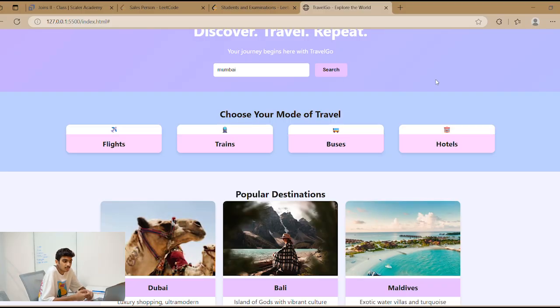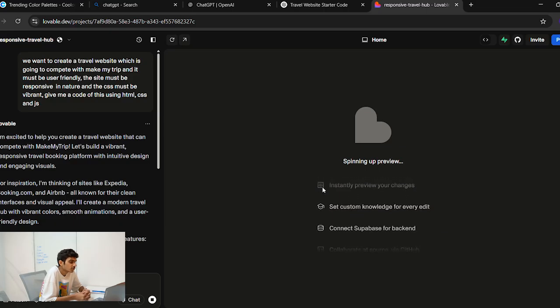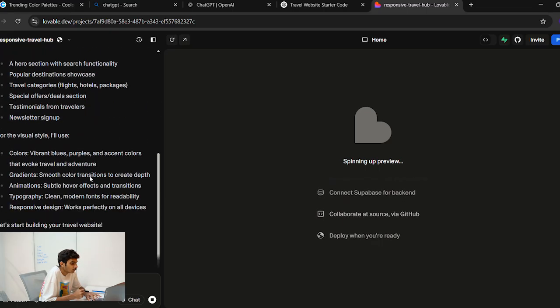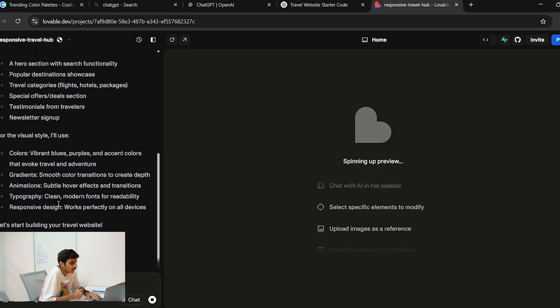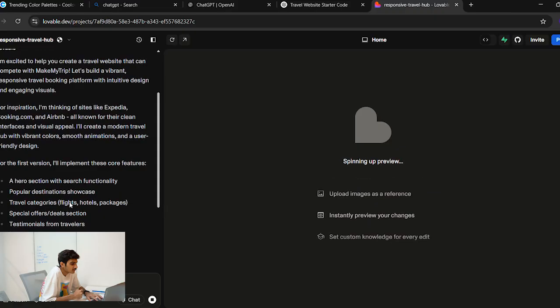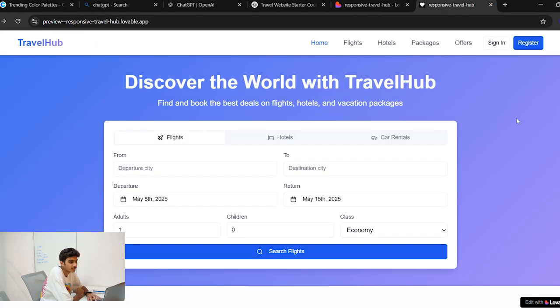AI agents like ChatGPT. Besides ChatGPT, there are various other AI agents like DeepSeek, Cursor AI, Lovable AI, Windsurf, all of which you can use to improve and boost your productivity and master your skills. So as of now, after ChatGPT, we are working on another AI agent, which is known as Lovable AI. We have given it the same prompt which we gave to ChatGPT in the starting. Now let's see what this AI agent has created for us.